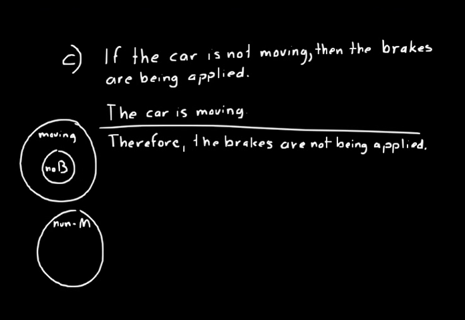I'll just say non-M for non-movers. We have a moving set and a non-moving set. No brakes being applied only is included in the set of moving vehicles. So therefore we could say that this is a valid argument. We use the contrapositive to help us. If the brakes are not being applied, if there's no brakes, then the car is moving.